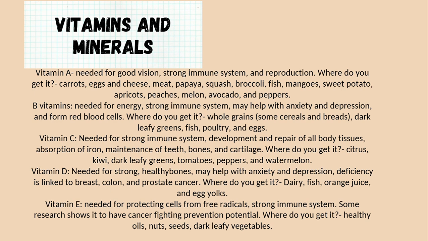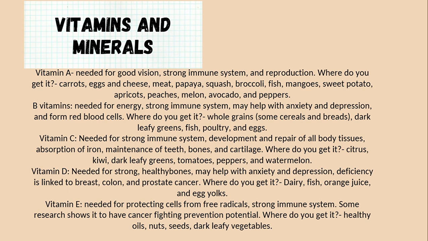Vitamin C is needed for a strong immune system, development and repair of all body tissues, the absorption of iron, maintenance of teeth, bones, and cartilage. Where do you get it? Citrus, kiwi, dark leafy greens, tomatoes, peppers, and watermelon. Vitamin D is needed for a strong, healthy bone. It may help with anxiety and depression. Deficiency is linked to breast, colon, and prostate cancer. Where do you get it? Dairy, fish, orange juice, and egg yolks.